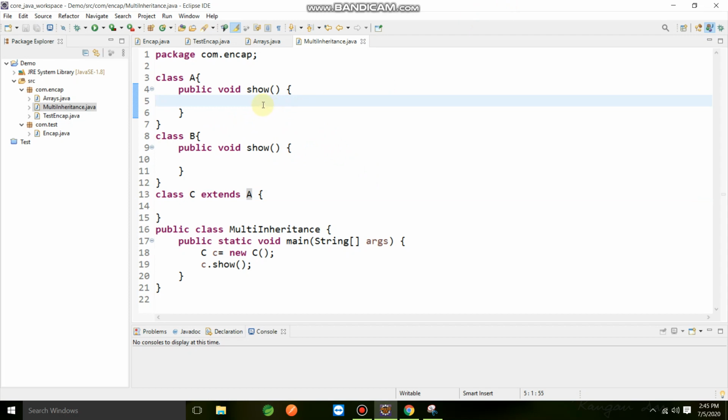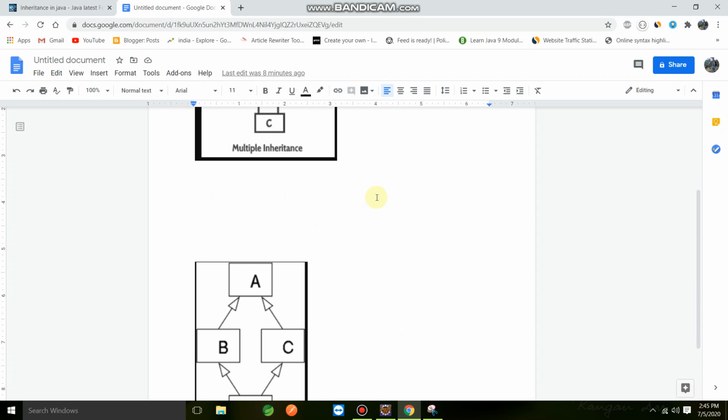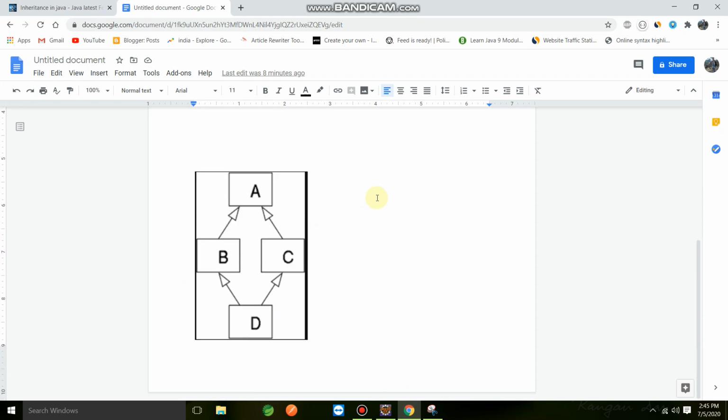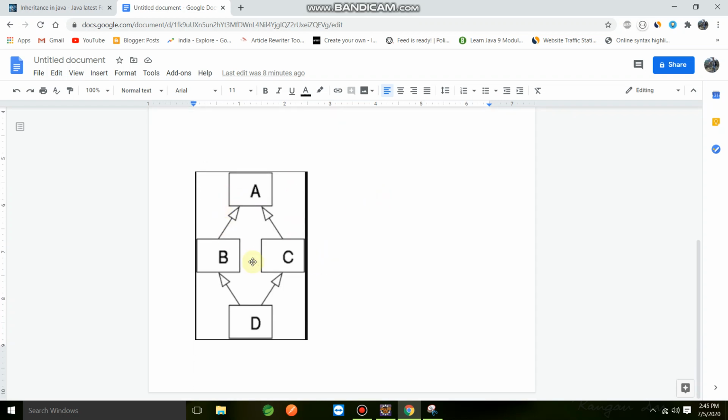So this multiple inheritance issue can also be called the diamond problem. It's a similar kind of thing. Because of the diamond problem, Java does not support multiple inheritance.